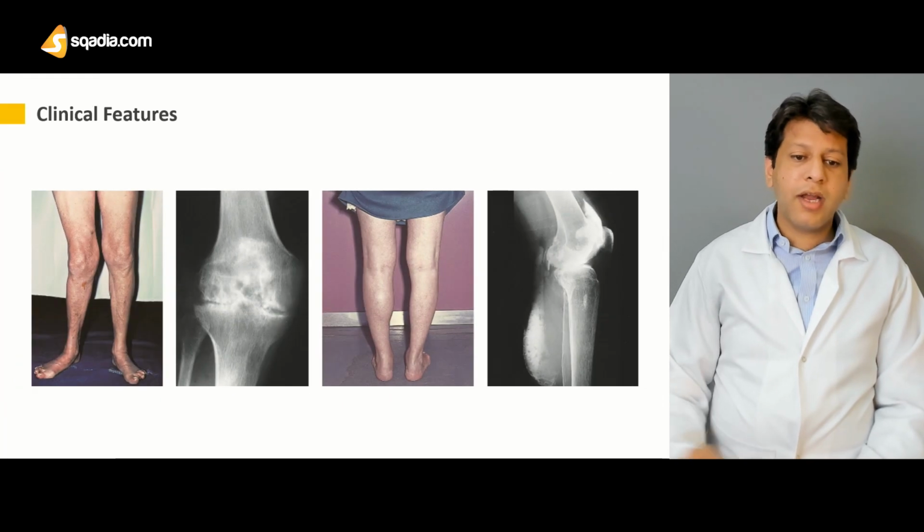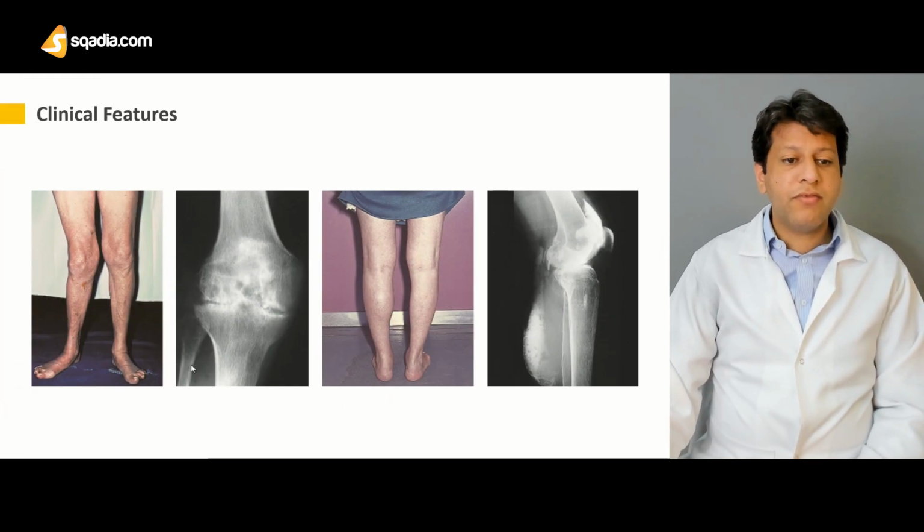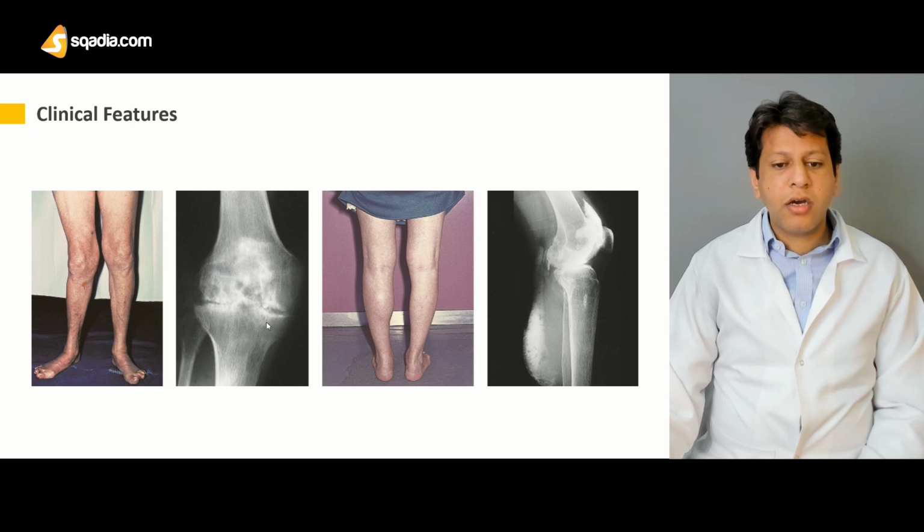This is the kind of situation which can occur at the end stage. If you see this, it is the right knee of a patient going into a valgus deformity. You can appreciate this marked reduction of joint space. You cannot appreciate any joint space between the tibia and the femur. There is a subchondral cyst, and periarticular osteopenia may be seen as well, which can be visible in the tibia.